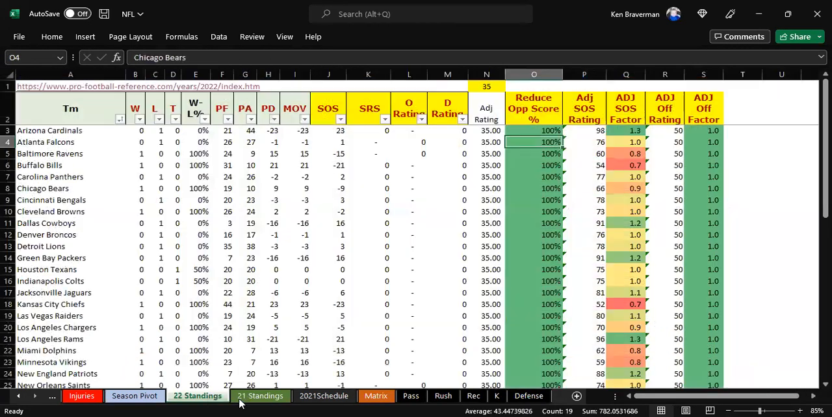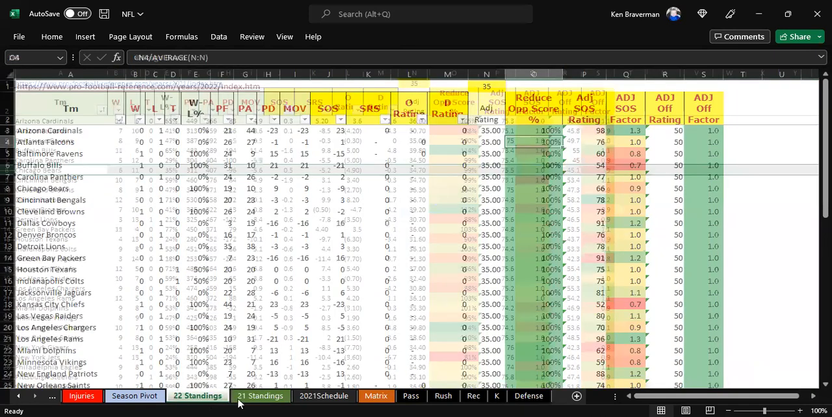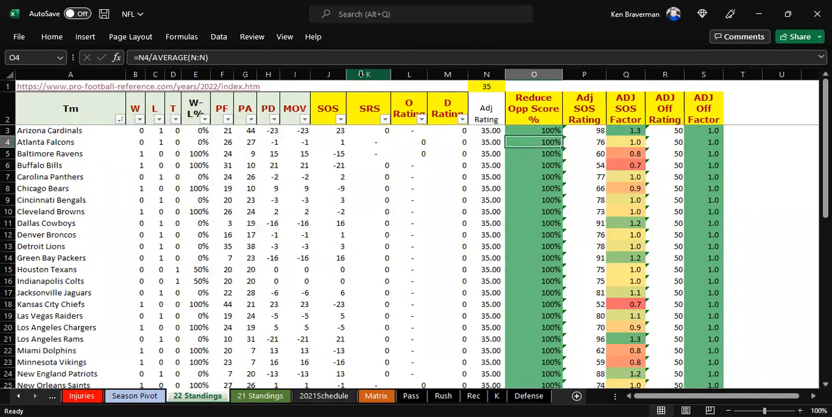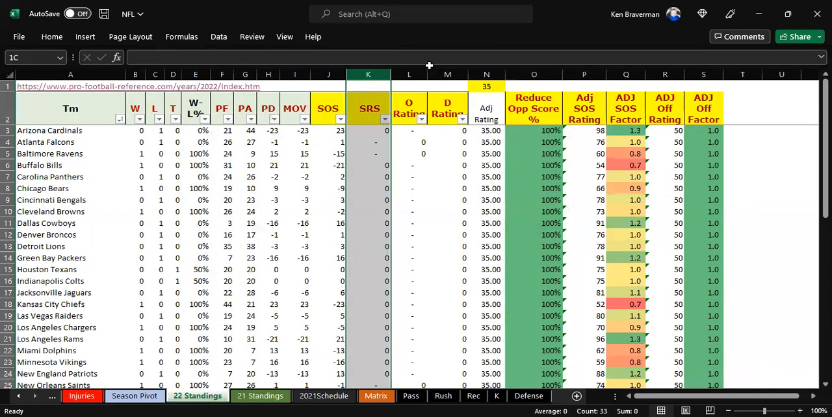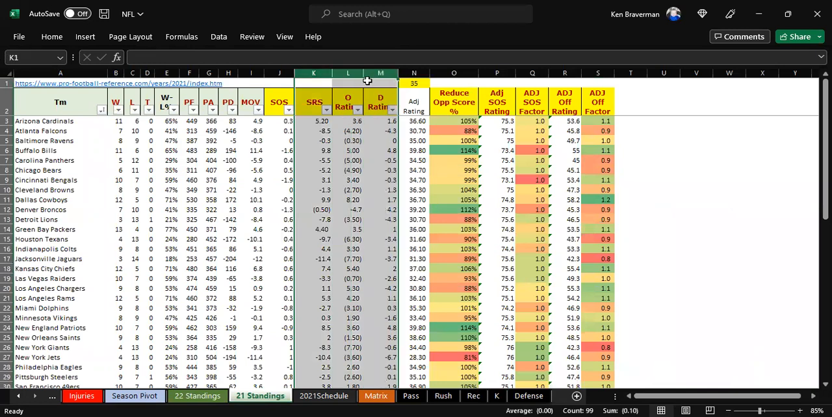We have two sets of standings now. We've got 2021 and 2022. We still have to have 2021 because we need things like home and away win percentage, which do not calculate yet in one game. We need SRS ratings, offensive and defensive ratings. They don't exist yet because there's only been one game. So we had to continue to use those from last year.